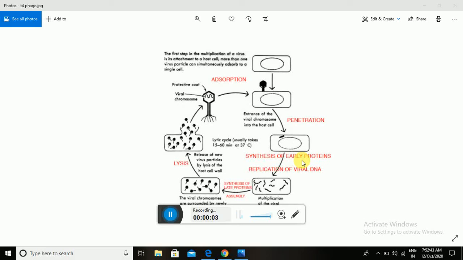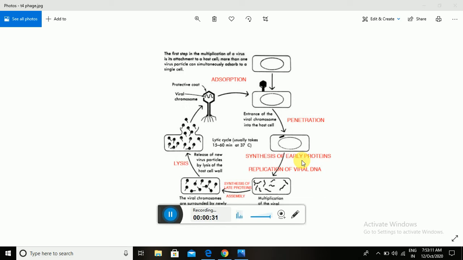Hello students, today we are going to discuss the replication of T4 bacteriophage. T4 bacteriophage is a T-even phage of bacterial cells. T phages are classified into two broad categories: T-even phages and T-odd phages. The T4 phage is a well-studied example of the T phage.